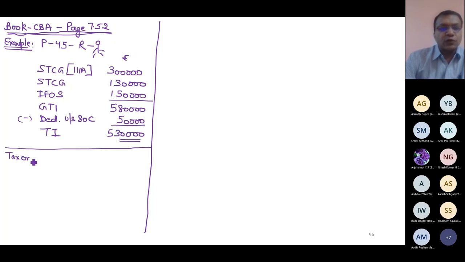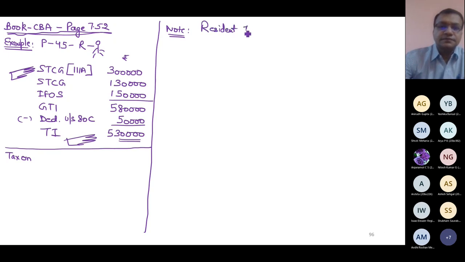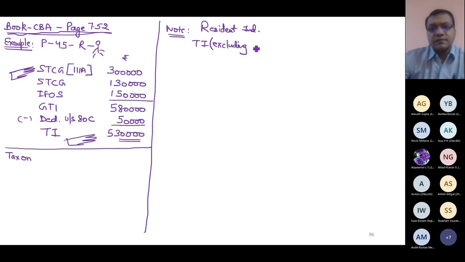So how much is the tax? First of all, before taxing any total income, I must see, is there any special income included? Yes, special income is 111A, which is taxed at flat rate of 15%. But I know that there is a concept of relief. And what is that relief? Since the person is a resident individual, how much is his total income excluding gain of 111A? 530 minus 3 lakh. It is 2 lakh 30.